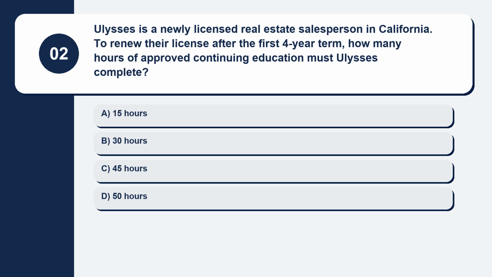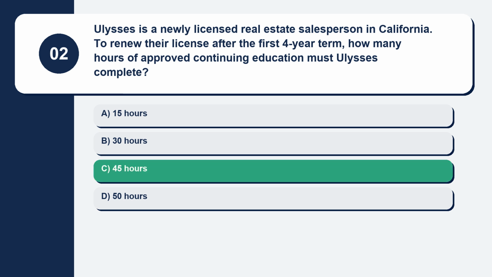Question 2. Ulysses is a newly licensed real estate salesperson in California. To renew their license after the first 4-year term, how many hours of approved continuing education must Ulysses complete? Here are your options. Option A, 15 hours. Option B, 30 hours. Option C, 45 hours. Option D, 50 hours. The correct answer is option C, 45 hours.